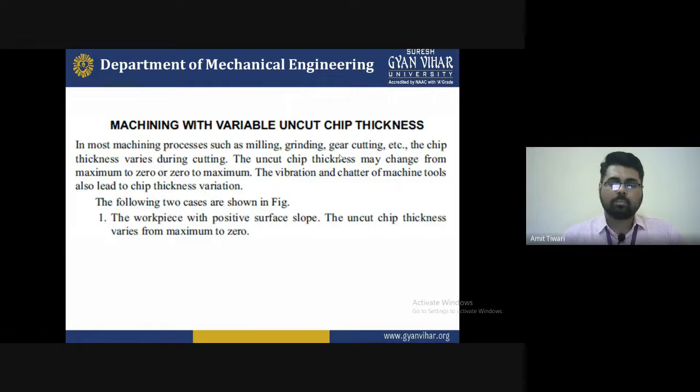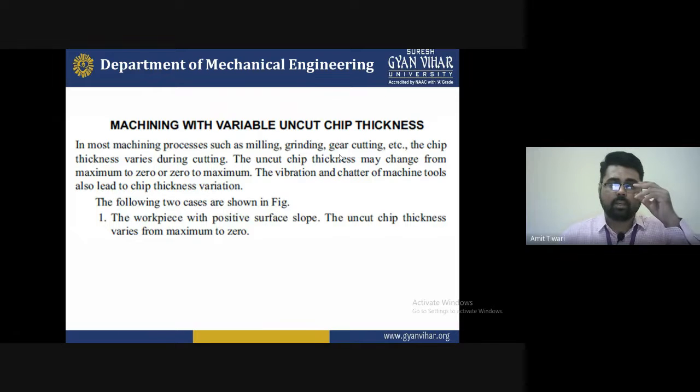So when r is minimum, it will increase the continuous formation of chip, which is required for that machining. Hopefully, I hope you understand what I'm going to say. That is the overall conclusion of this slide.